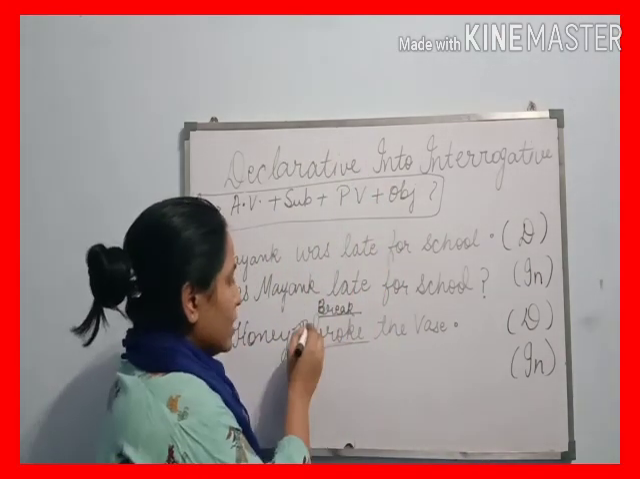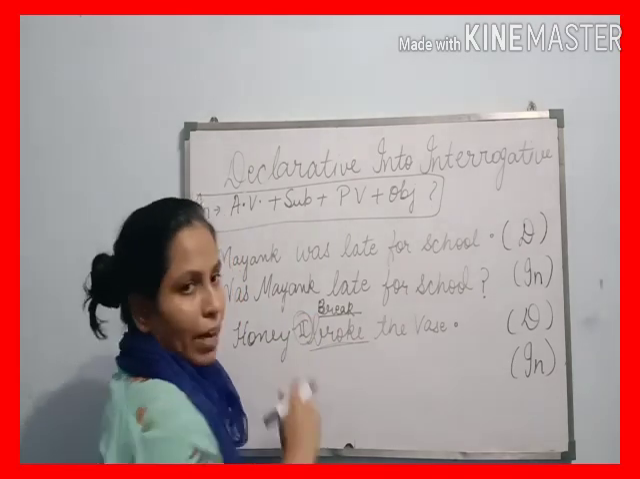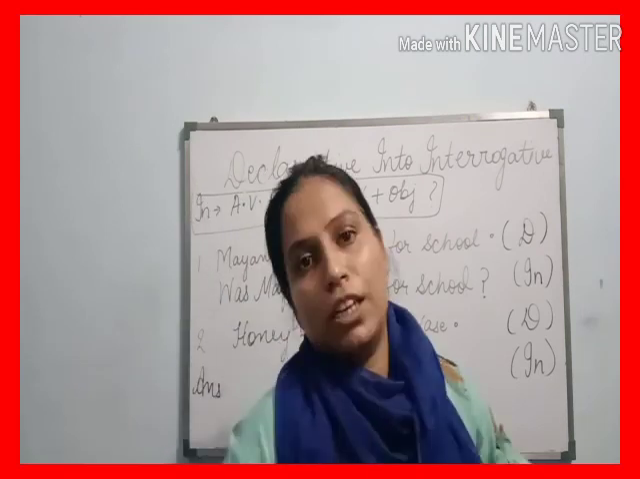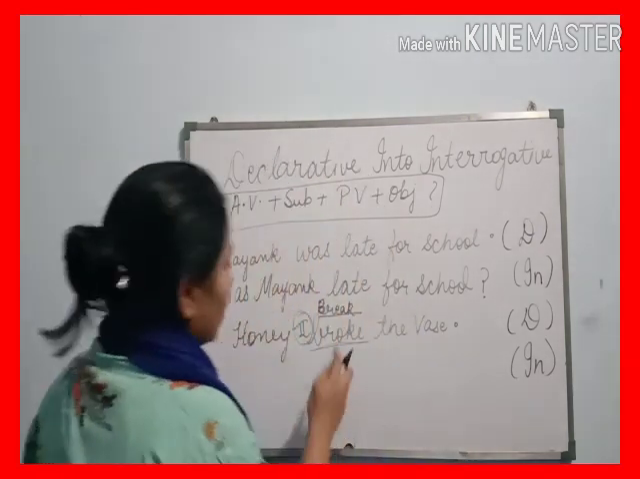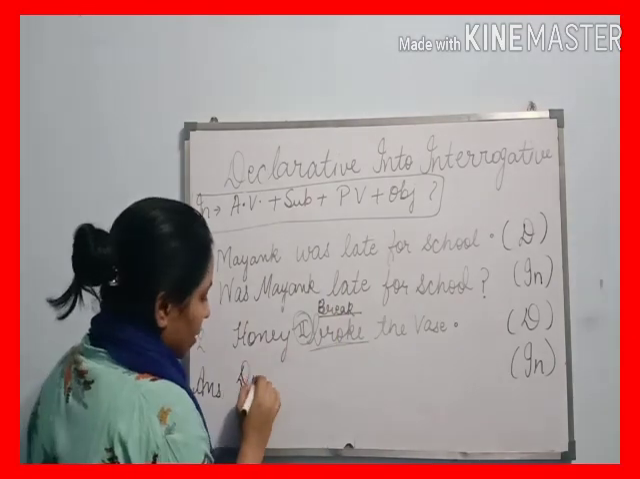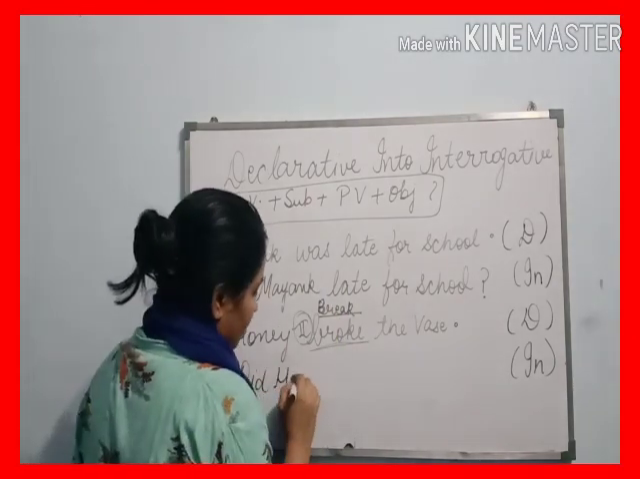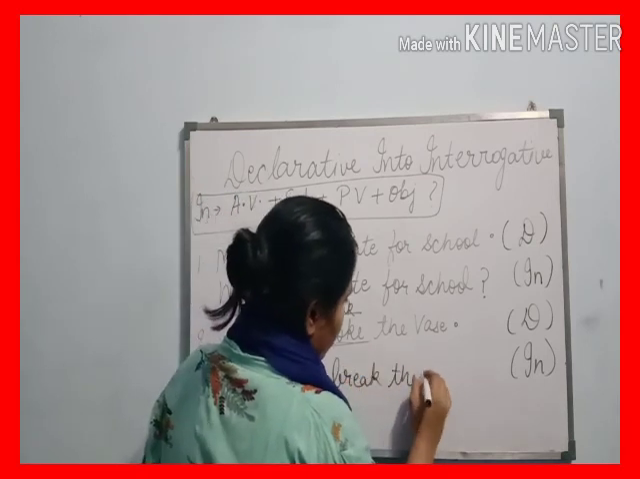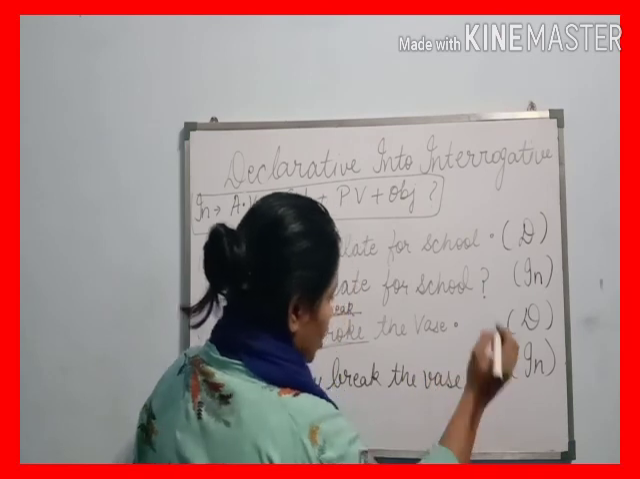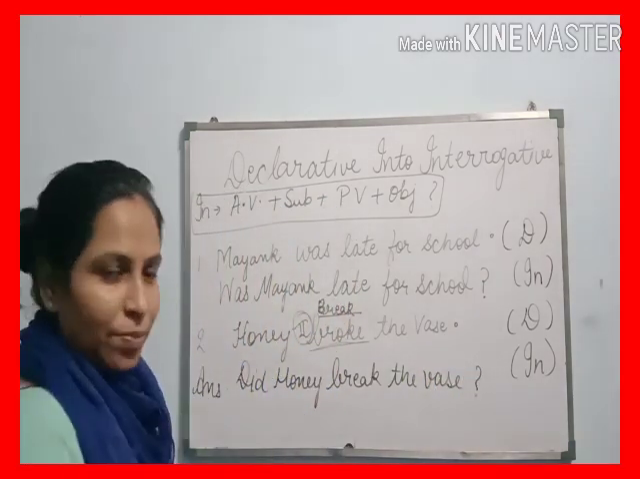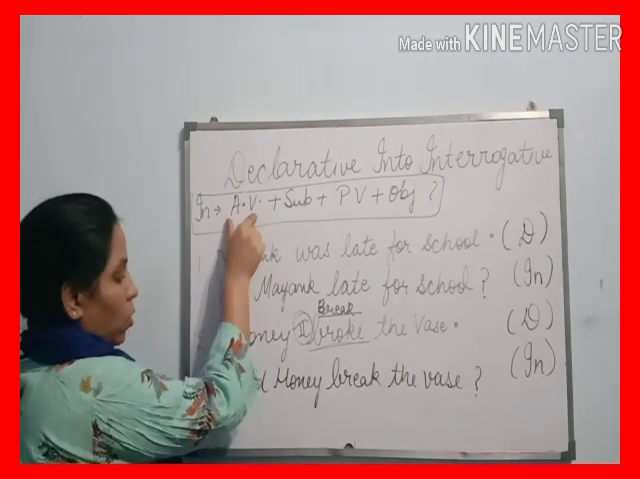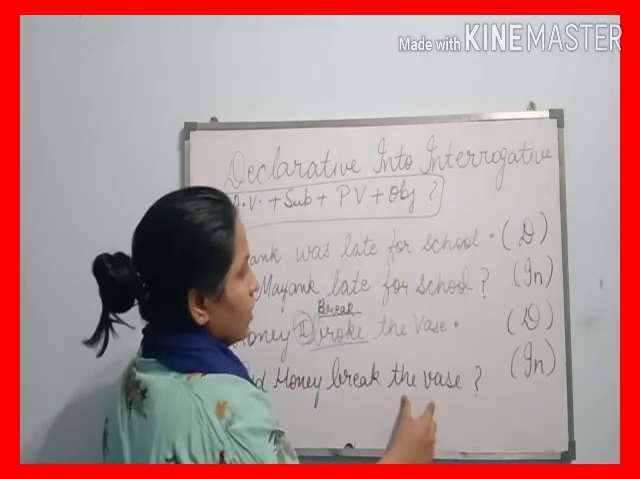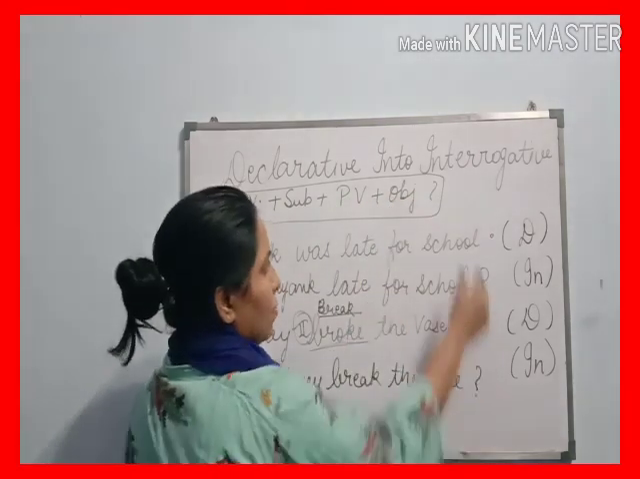Here we find the second form of the verb. So we come to know that the second form of the verb takes place in the past tense. And in the past tense, we use the auxiliary verb "did". So, let's see how we convert it into interrogative. "Did Honey break the vase?" Question mark. So, I hope it is very easy: we write "did" as an auxiliary verb, Honey as the subject, break as the principal verb, and the vase as the object, and a question mark at the end.